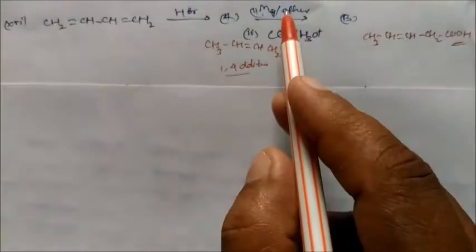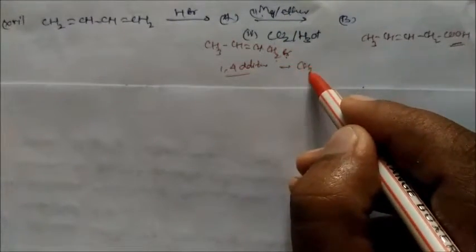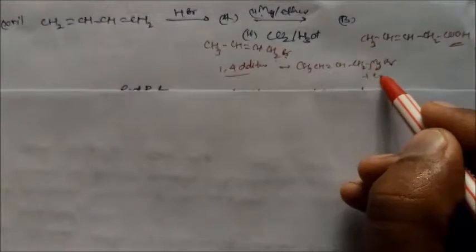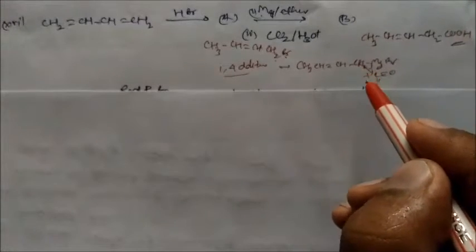So this is finally converted to carboxylic acid, because first they will form the Grignard reagent, and after the Grignard reagent they will attack on the carbon dioxide. Means they will form like this: CH3CH=CH CH2MgBr, and again this will attack on the carbon dioxide. So when this attacks carbon dioxide, it will convert into carboxylic acid.